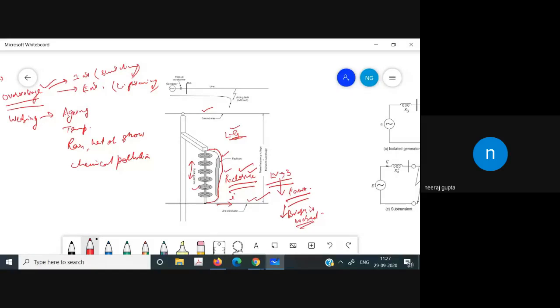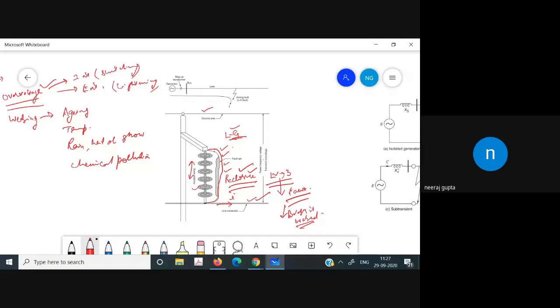This recloser helps in burning out the object which is causing the breakdown of the insulation. It can be because of the atmosphere, it can be a tree or something else. So three reclosers are attempted in a low voltage system.